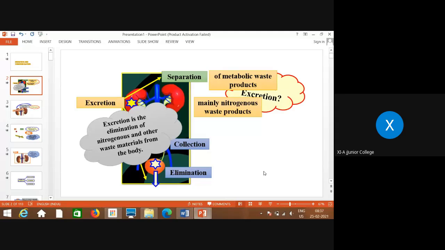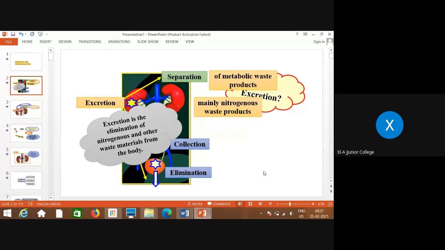What does excretion mean? Excretion's first step is the separation of metabolic waste products, mainly nitrogenous waste products, then collection of this and then elimination of this. So excretion is the elimination of nitrogenous and other waste materials from the body.